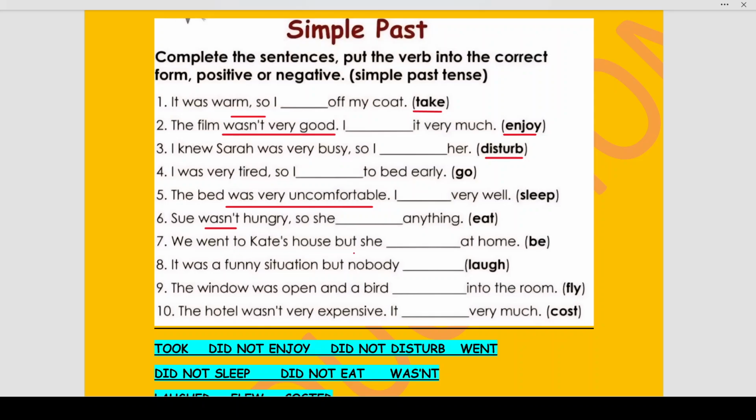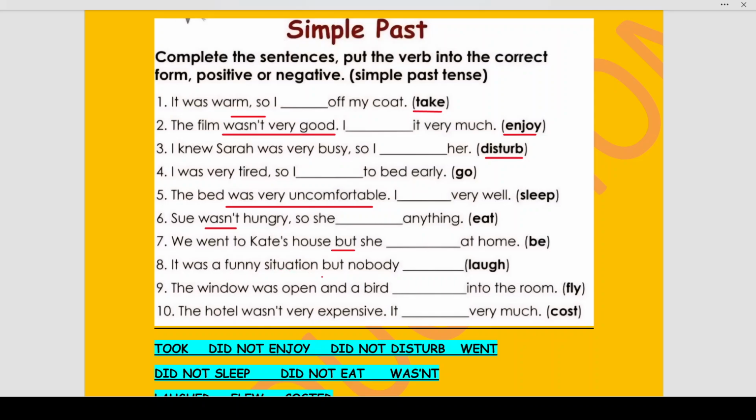We went to Kate's house, but she dash at home was not at home or wasn't at home. When the conjunction but is coming, it means that these two sentences, one action that is we went to Kate's house, is not in sync or does not agree with the second part of the sentence, she dash at home. We went to Kate's house, but she was not at home. We went to Kate's house, positive. But means the second part will be opposite to what can occur after we go to Kate's house. We went to Kate's house, but she was not at home. So, but she was not at home becomes a negative part of the sentence.